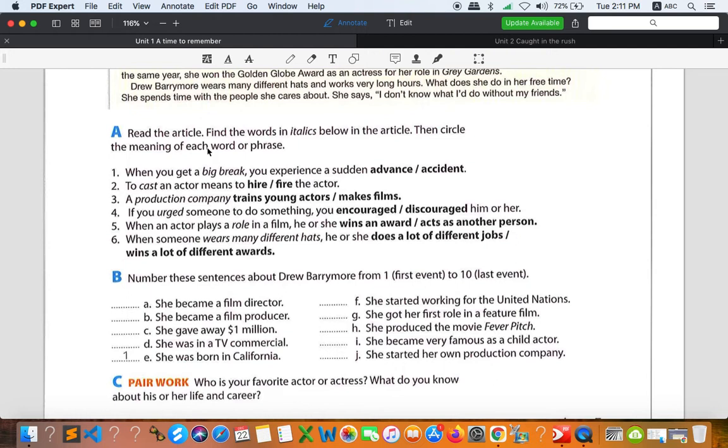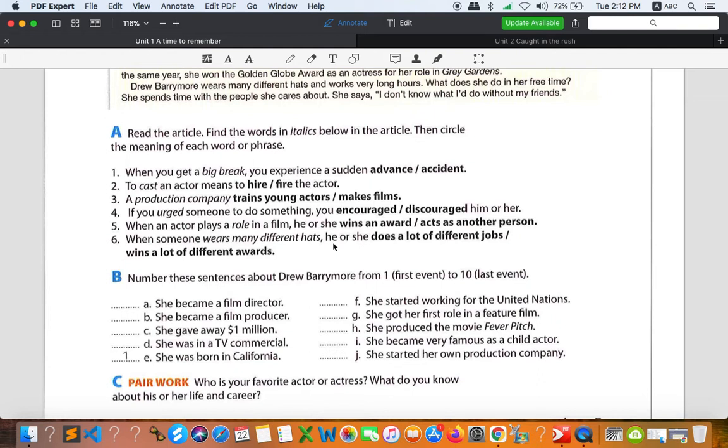Okay. Number 3: a production company trains young actors, makes films. So what should be the answer? Trains young actors or makes films? So the answer is makes films. And number 4: if you urge someone to do something, you encourage or you discourage. So the answer is encourage. Number 5: when an actor plays a role in a film, he or she wins an award or acts as another person. So the answer is acts as another person.